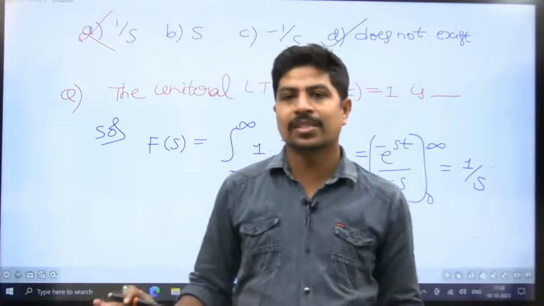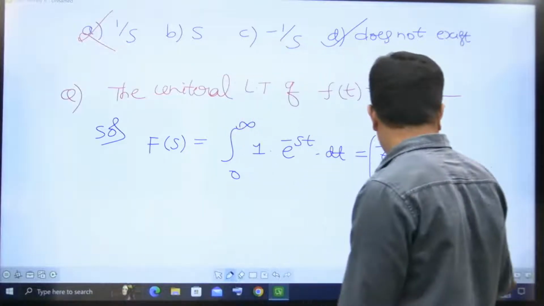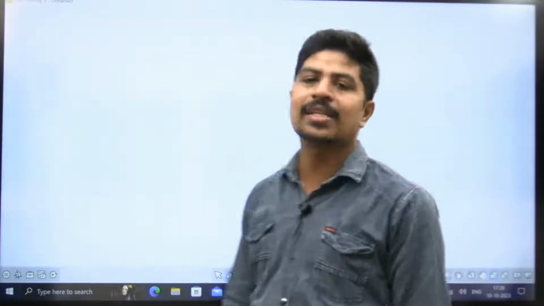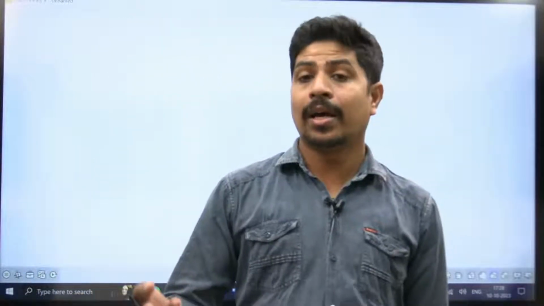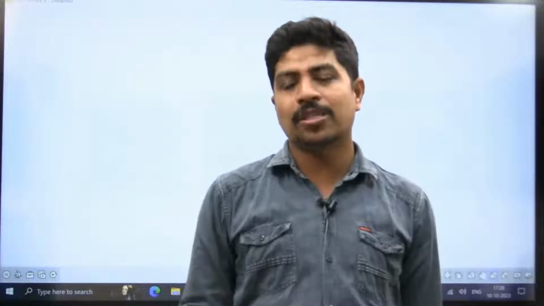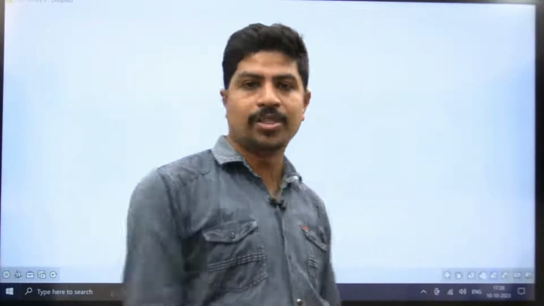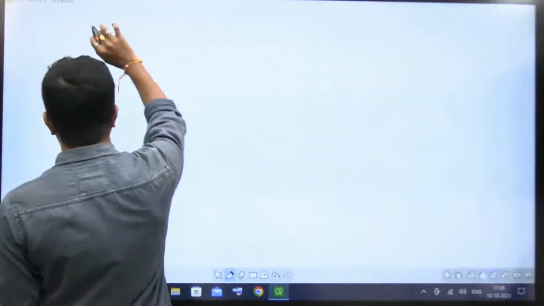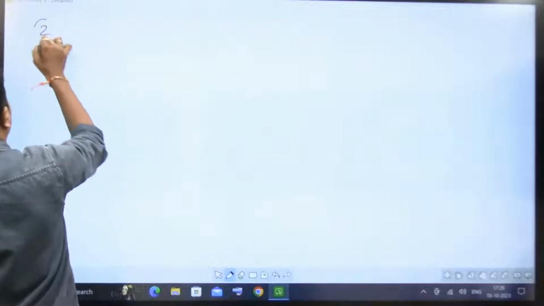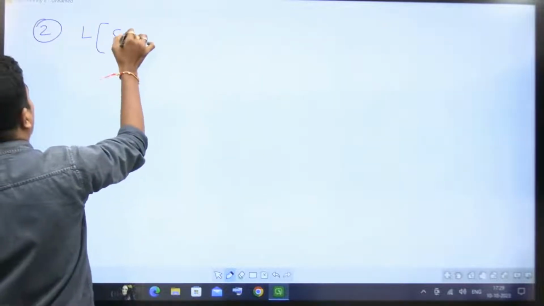Yeah, that is about the Laplace transform of one. See, we have many signals like impulse signal, step signal, ramp signal, parabolic signal, and exponential. All those Laplace transforms and inverse Laplace transforms we are going to complete. Okay, observe here. Next is Laplace transform of del of t.